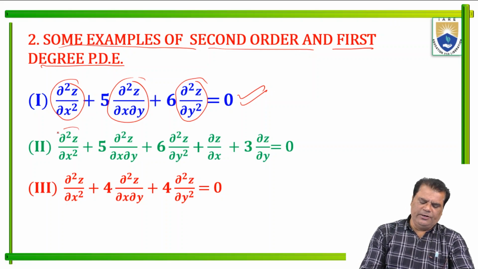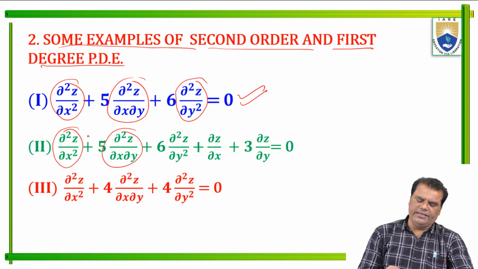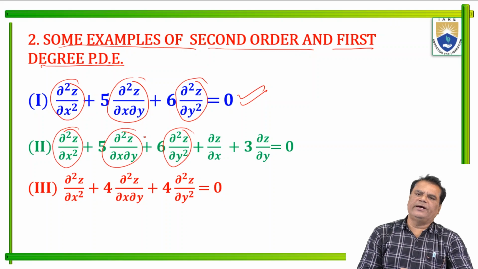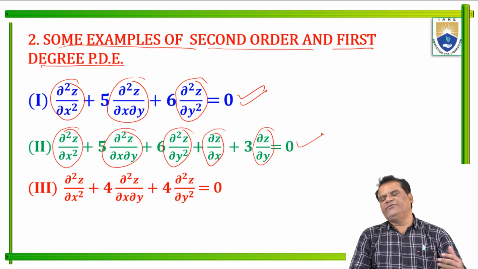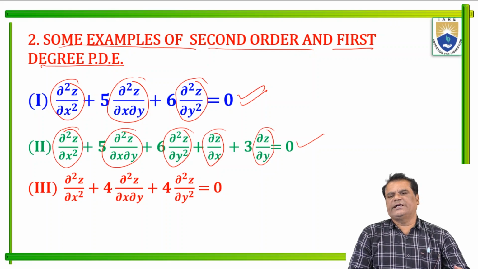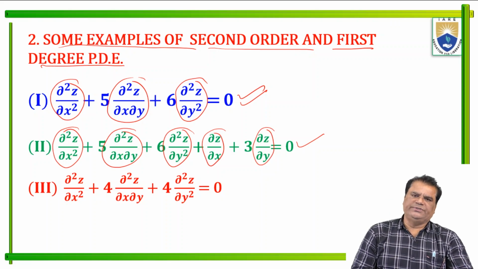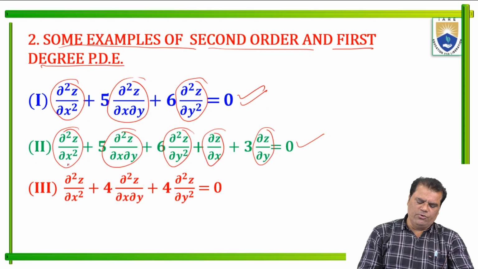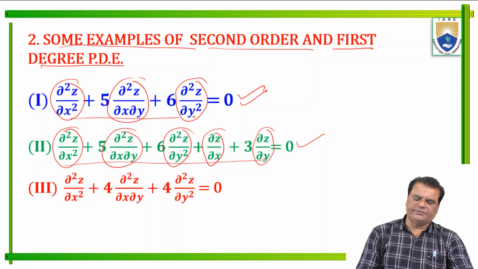Now second example, ∂²z/∂x² plus 5 ∂²z/∂x∂y plus 6 ∂²z/∂y² plus ∂z/∂x plus 3 ∂z/∂y. This is a non-homogeneous partial differential equation of second order with constant coefficient. This is non-homogeneous. This is homogeneous. Here each term has the same order, second order. Here each term does not have the same order.